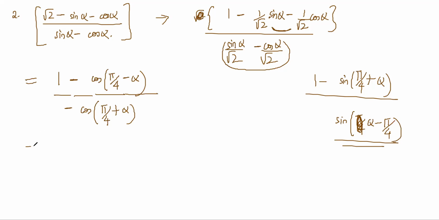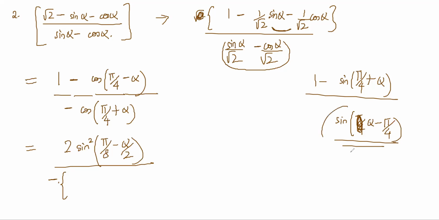So 1 minus cos theta is 2 sine square theta by 2, no? So 2 sine square of pi by 8 minus alpha by 2, right? And minus of cos theta can be written as cos square theta by 2 minus sine square theta by 2, right? But that doesn't help much here. So maybe I should have simplified this like this, right? It would have helped, no? You understand?